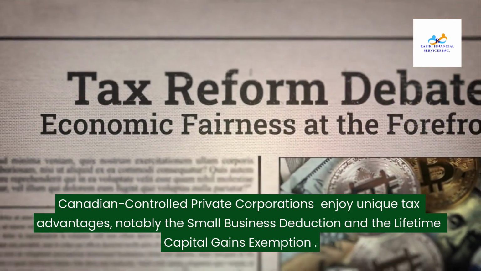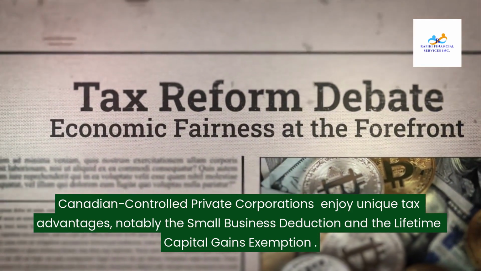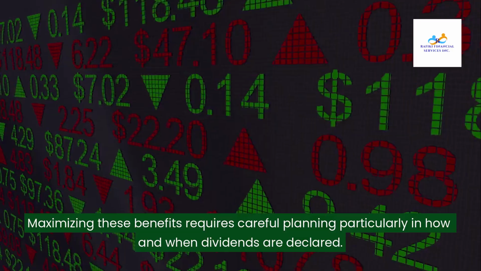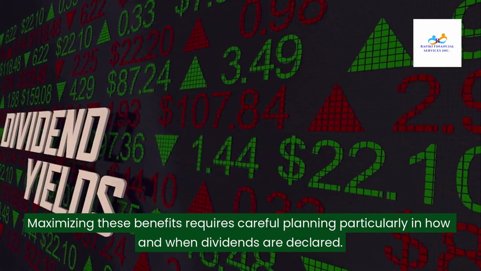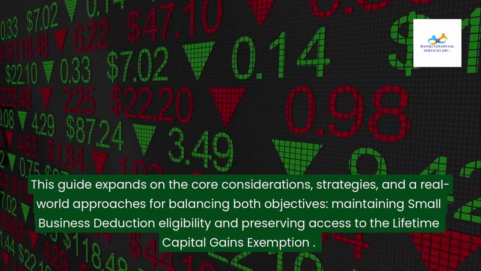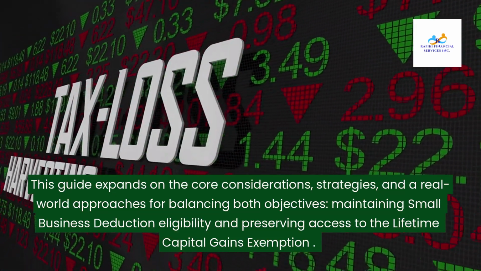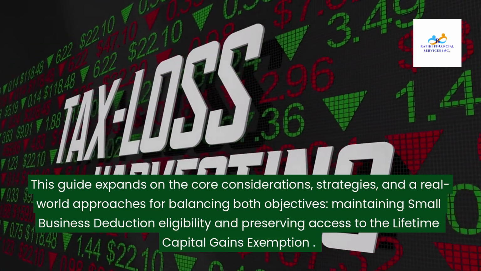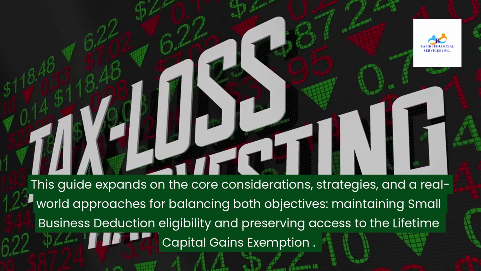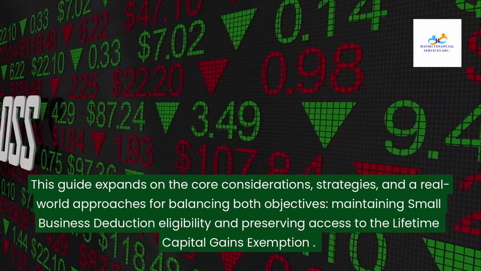Canadian-controlled private corporations enjoy unique tax advantages, notably the small business deduction and the lifetime capital gains exemption. Maximizing these benefits requires careful planning, particularly in how and when dividends are declared. This guide expands on the core considerations, strategies, and real-world approaches for balancing both objectives, maintaining small business deduction eligibility and preserving access to the lifetime capital gains exemption.